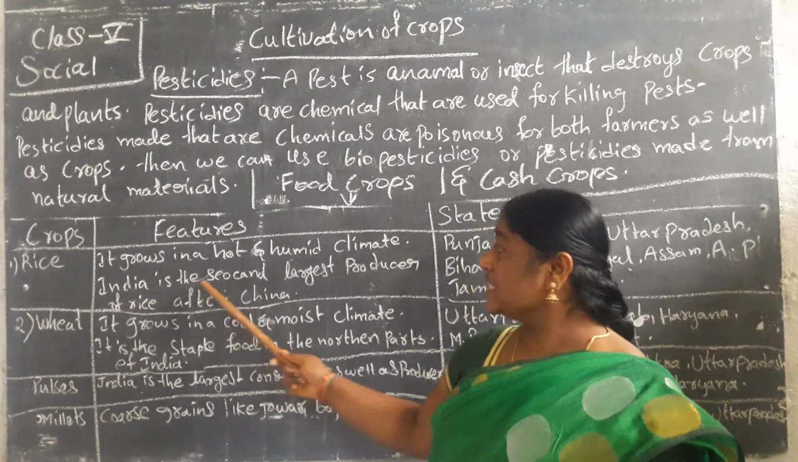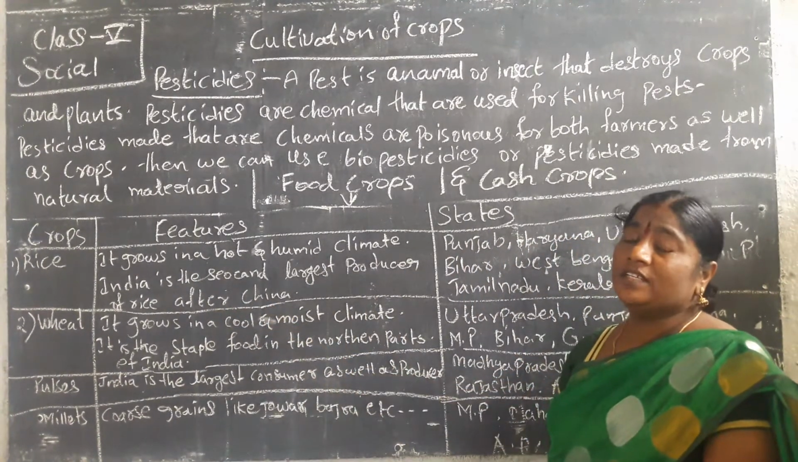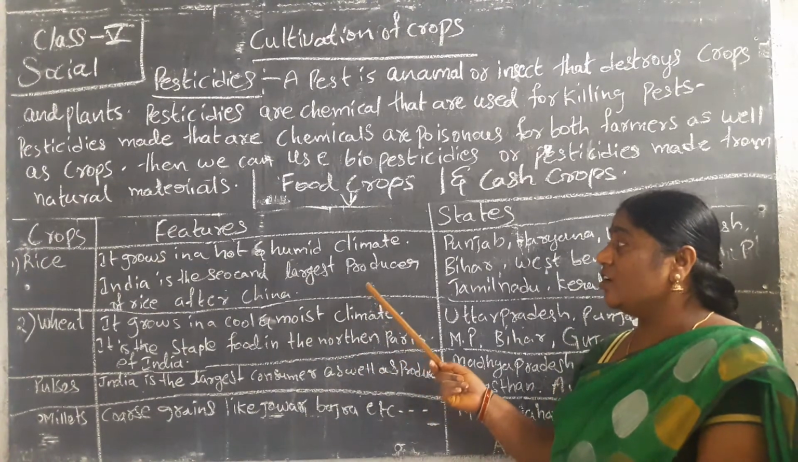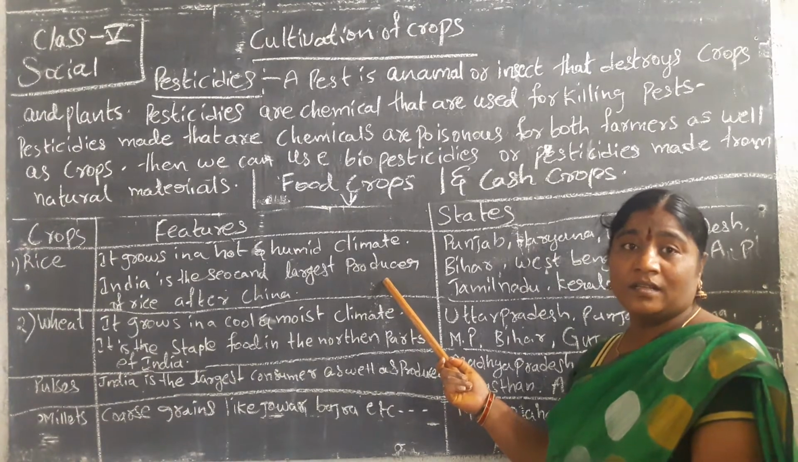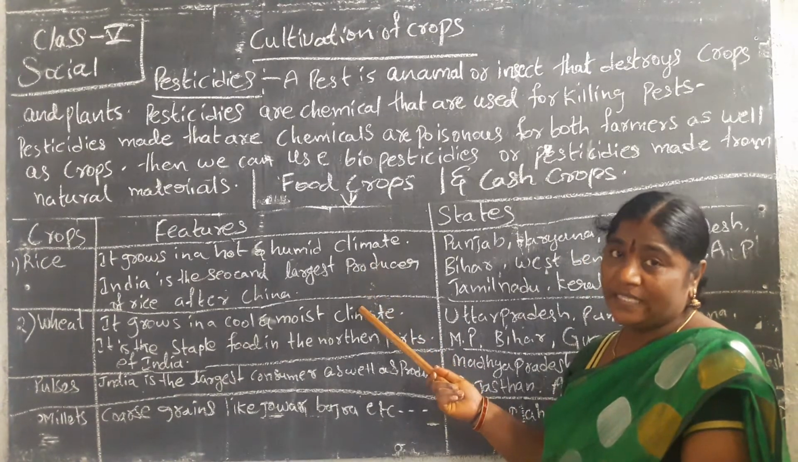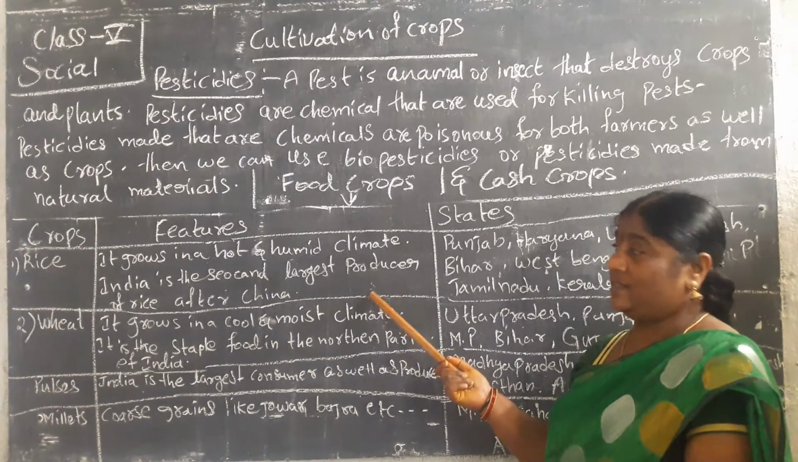Next, India is the second largest producer of rice after China. In the world, our place is second. China is in first place in producing rice, and our India is in second place in the world.